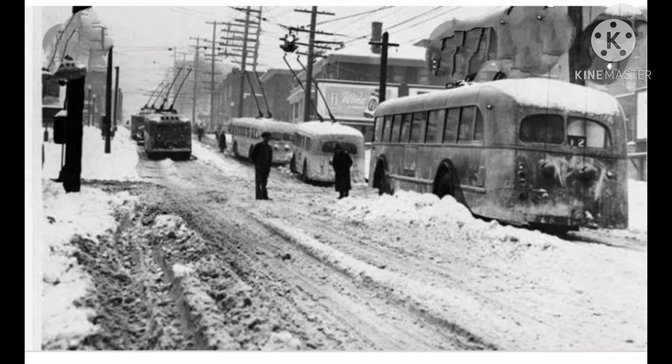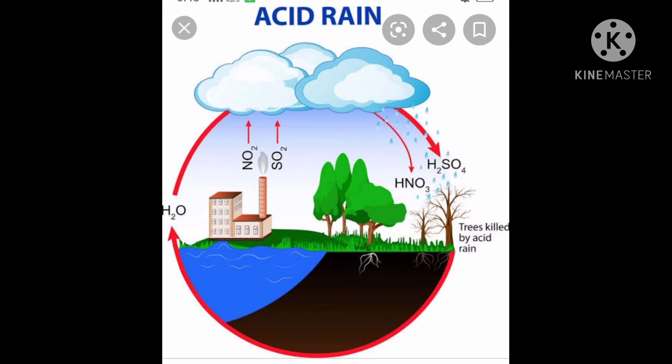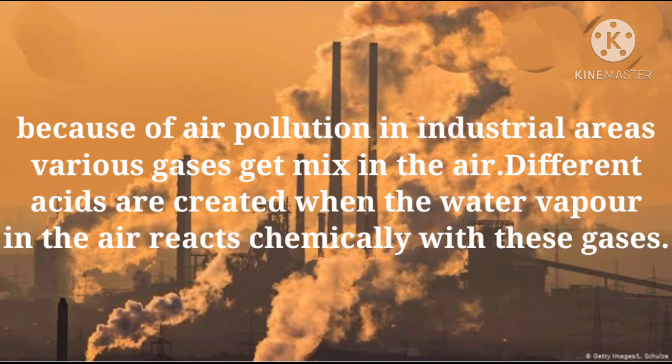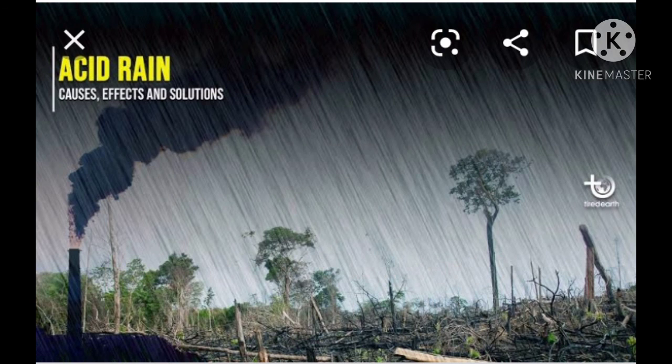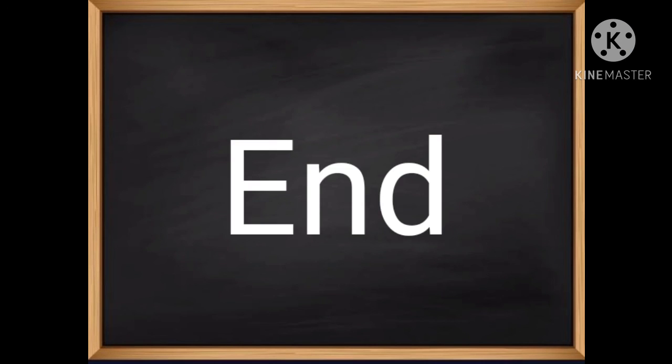Now last, acid rain. Because of the air pollution in industrial areas, various gases get mixed in the air. Different acids are created when the water vapor in the air reacts chemically with these gases, such as nitric acid, sulfuric acid, etc. Precipitation of the water with dissolved acid reaches the ground, and such rainfall is called acid rain. This rain is harmful to living organisms as well as non-living objects. In this way, we completed this lesson on precipitation and the forms of precipitation.